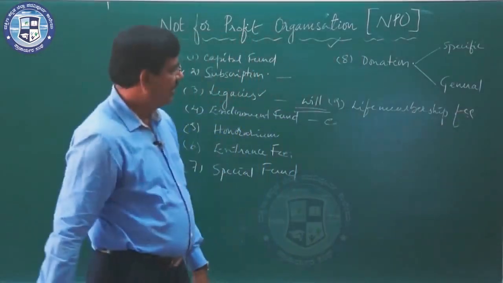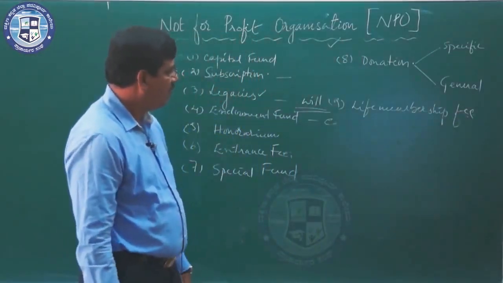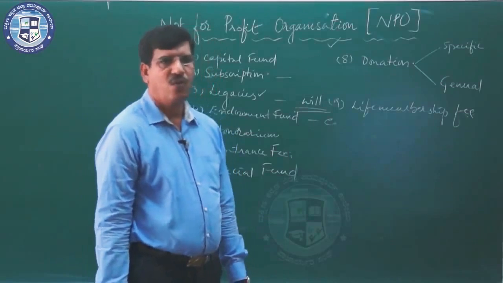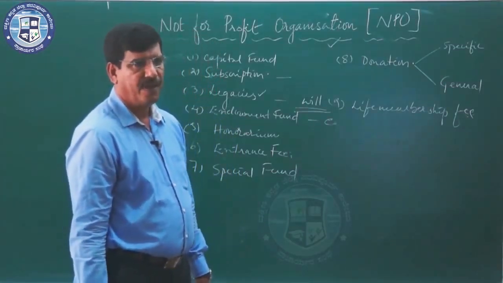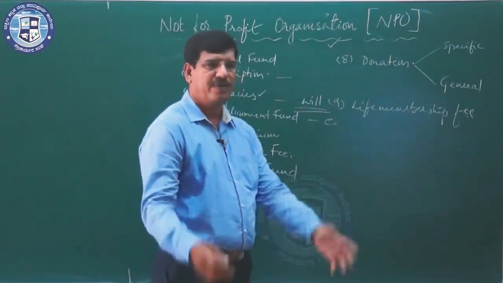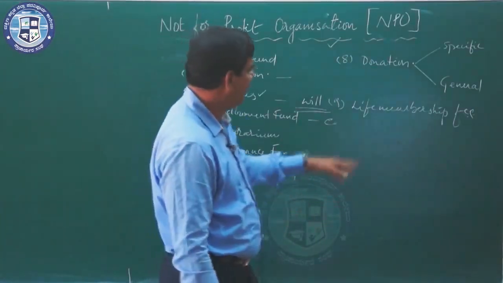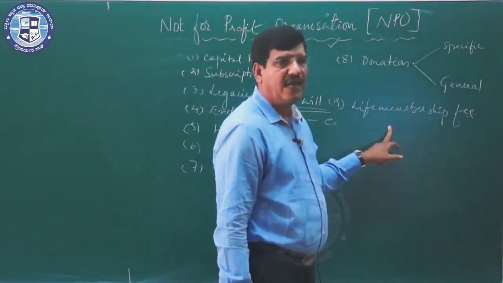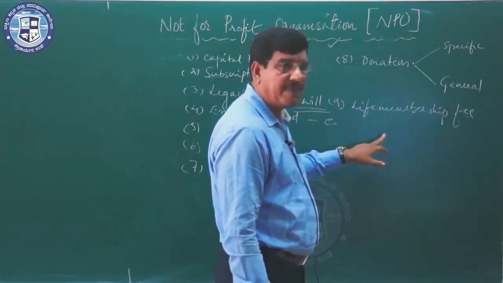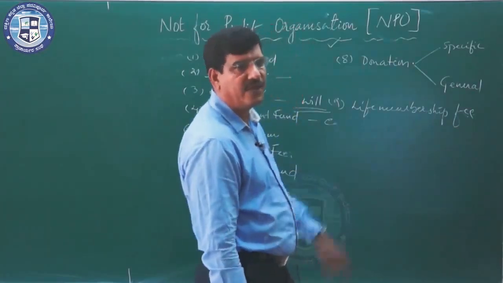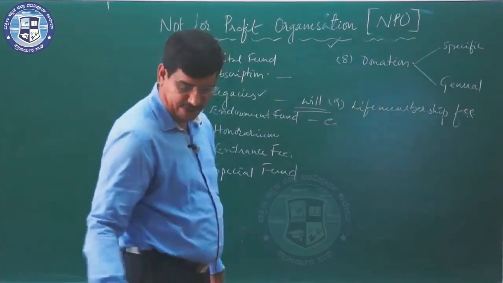Life membership fee is an amount of membership fee received in one lump sum. Instead of collecting the membership fee every year, we can collect the money in lump sum. They are called life membership fee. They are the capital receipt and hence they must be added to the capital fund.